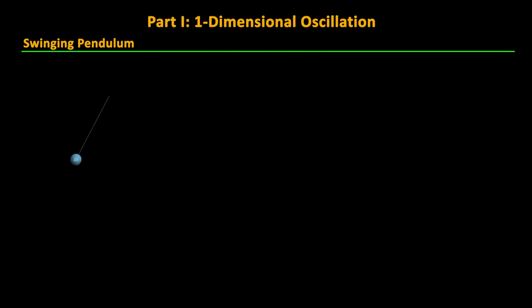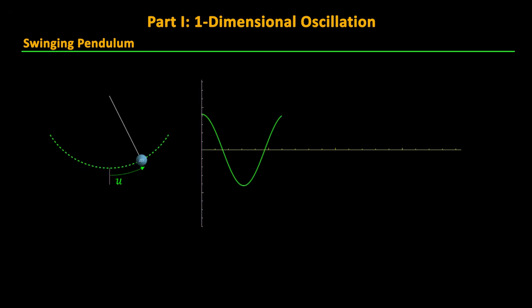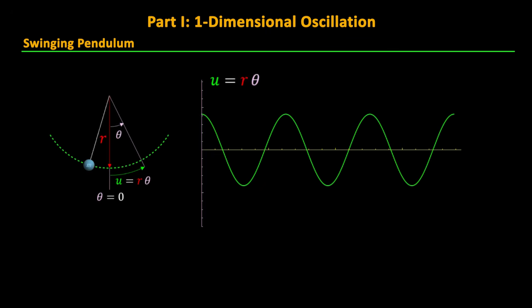By the way, the equations for a swinging pendulum work out to be very similar to those for oscillations on a spring. The trick here is that since the displacement occurs along a fixed radius, it's better to switch to polar coordinates so that our displacement function u becomes r times theta. The downward force on this pendulum is mass times the gravitational constant.